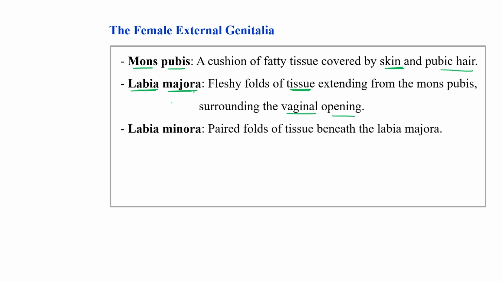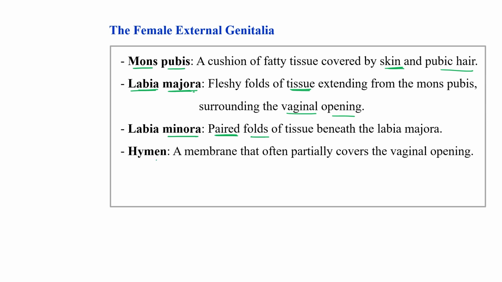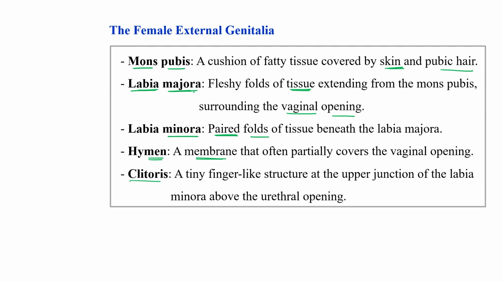Just inside the labia majora, there is another layer known as labia minora. This is again a paired fold of tissue present just beneath the labia majora. After this, the hymen is present, which is a membrane that partially covers the vaginal opening. And then there is a tiny finger-like structure known as the clitoris. It is present at the upper junction of the labia minora above the urethral opening.